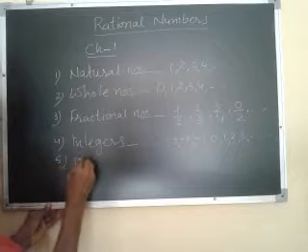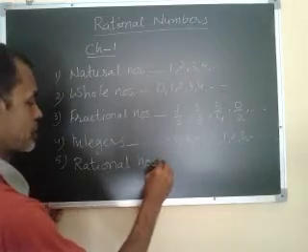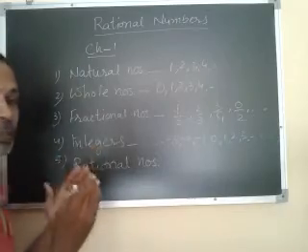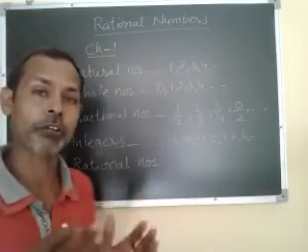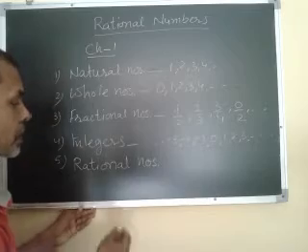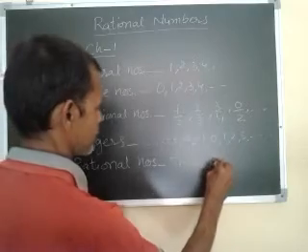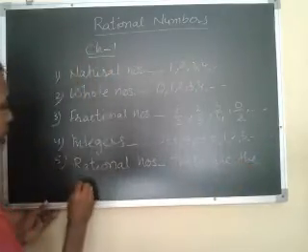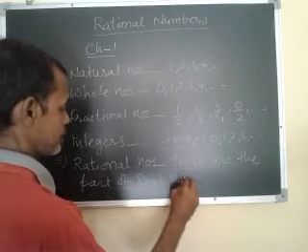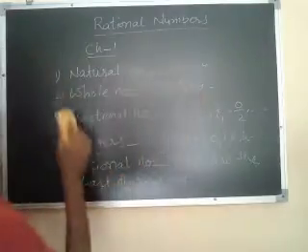And the next one is rational numbers, and this is your topic. Rational numbers are a part of the real numbers. Real numbers are classified as rational and irrational numbers. So rational numbers are part of the real numbers.